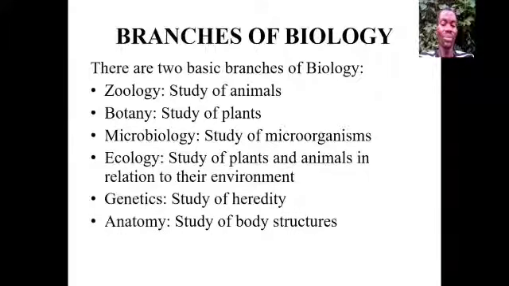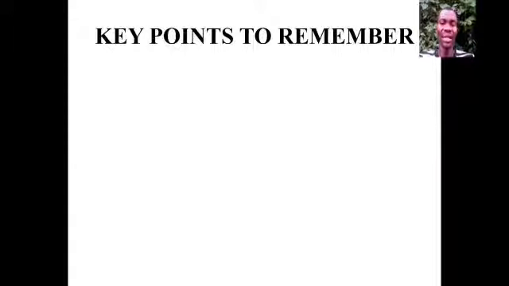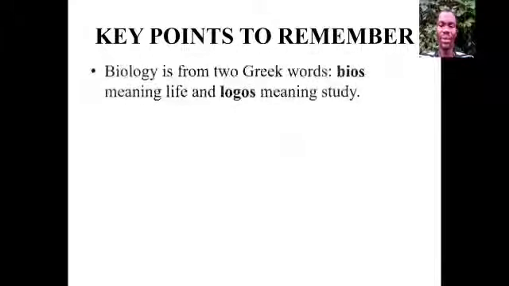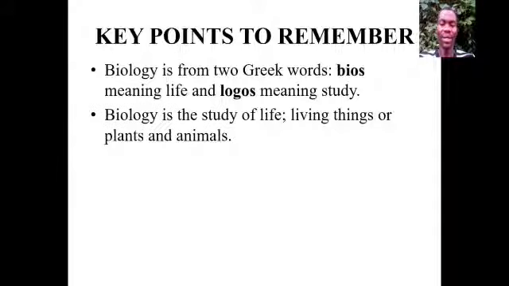We have anatomy, that is the study of body structures. We have physiology, and that is how the body functions, or how things function. That's that. Now, there are some keys to remember. Biology is from two Greek words, bios meaning life and logos meaning study. Biology is the study of life. Biology is the study of living things, or biology is the study of plants and animals. These are the three definitions that we were able to deduce from three different points of view earlier on.